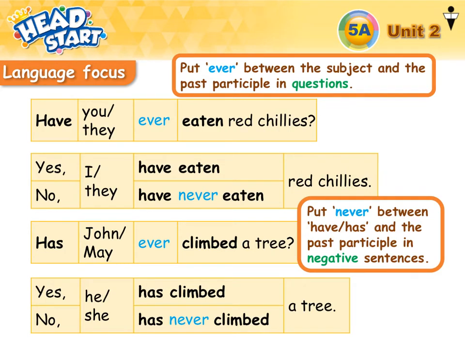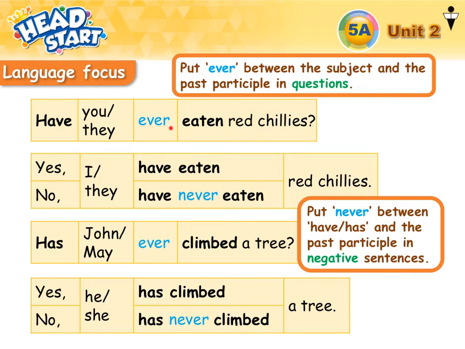Okay, now let's have a summary in here. We put ever between the subject and the past participle in questions. So you can see we put ever between the subject and the past participle. So we have you ever eaten red chilies?